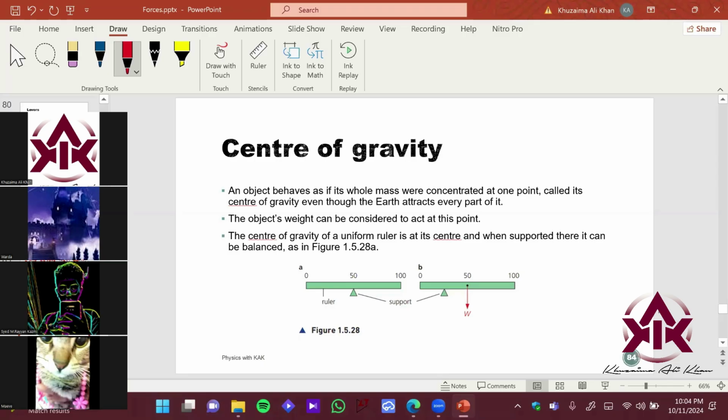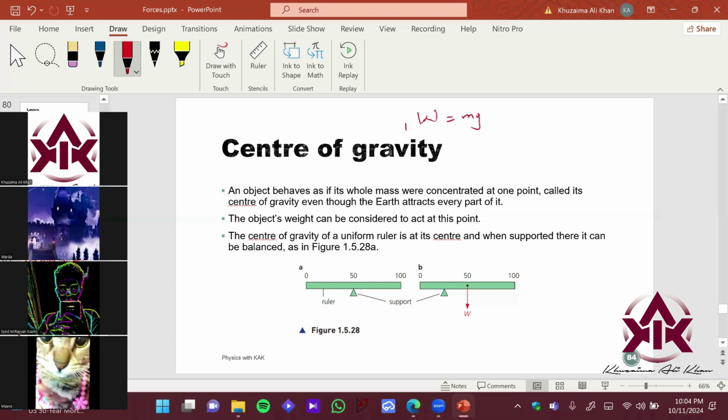Sir, we can say that it's the point where all the gravity is concentrated. Good. So from concentrated point of view, what other phenomena comes into your head? Mass. Good. So you know that weight is equal to mg, right?